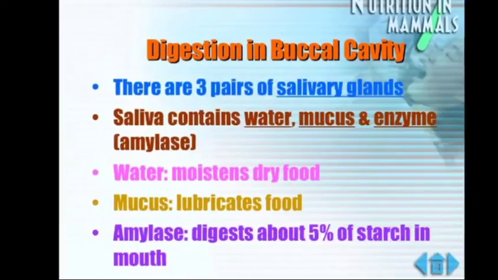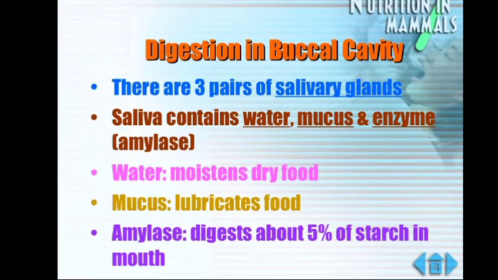So how is the food digested at these sites? We have studied the digestion in the buccal cavity. We have three pairs of salivary glands. The saliva contains water, mucus and the enzyme known as salivary amylase. Water moistens the dry food. Then we have mucus, which lubricates the food, so it becomes slippery and easy to swallow.